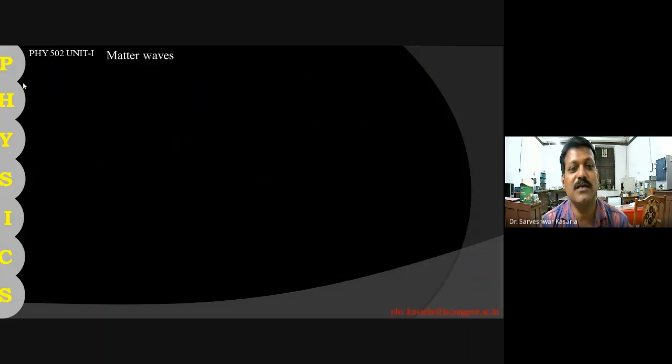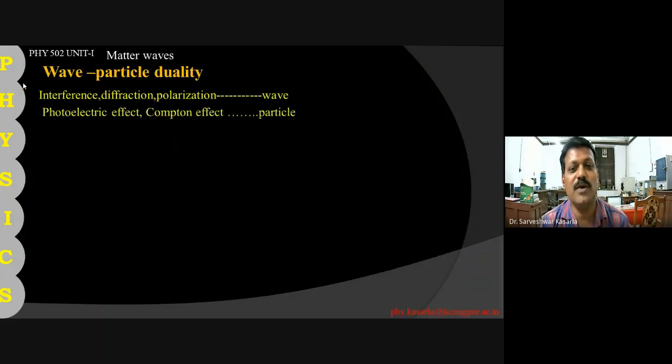What is wave particle duality? Wave particle duality means that while studying interference, diffraction, and polarization, we treat light as a wave. And while explaining the photoelectric effect and the Compton effect, we treat it as a photon, that is, a particle. That means the same light behaves like a wave and like a particle. So this is called the dual nature of light. Let us discuss this.